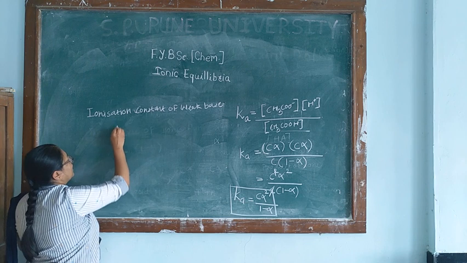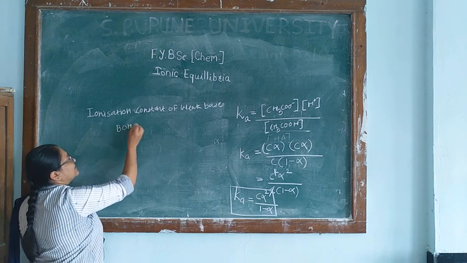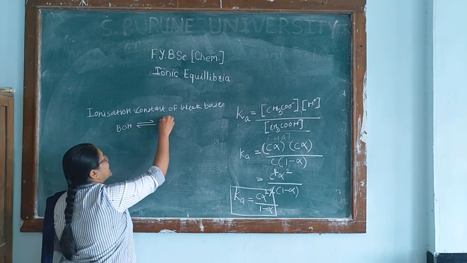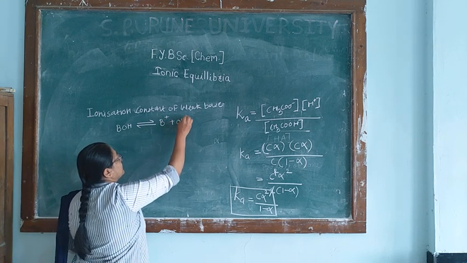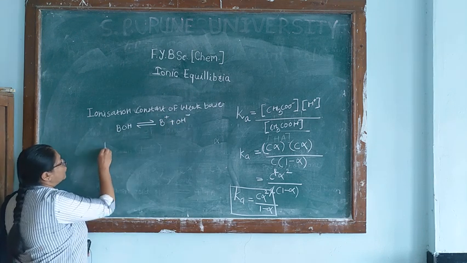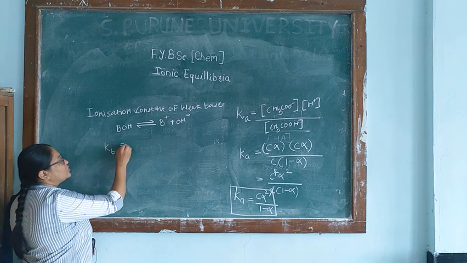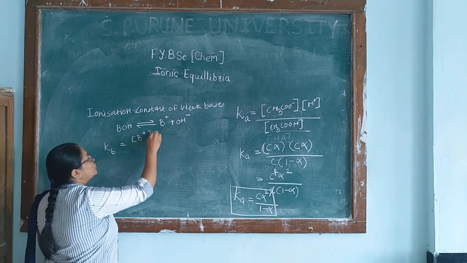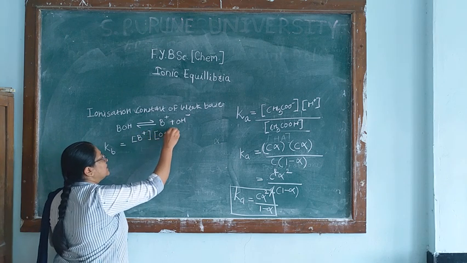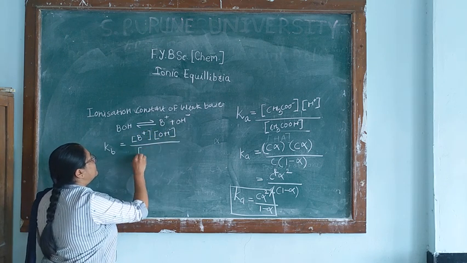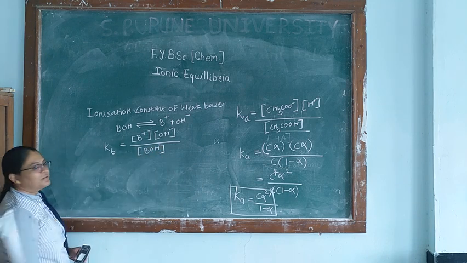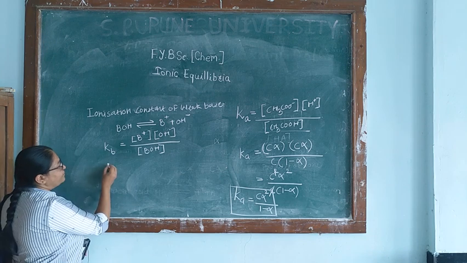Generally, if we take a representative example, this is a weak base which will ionize weakly as B plus and OH minus. Therefore, the ionization constant for this weak base will be the concentration of the cation into the concentration of the anion divided by the concentration of the unionized weak base.